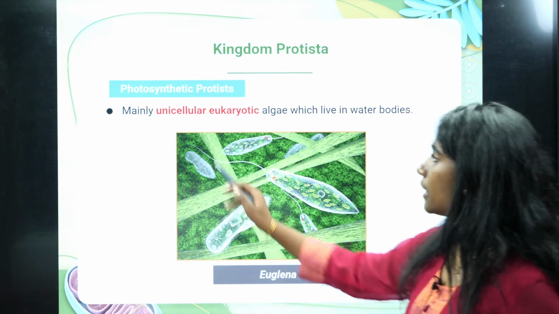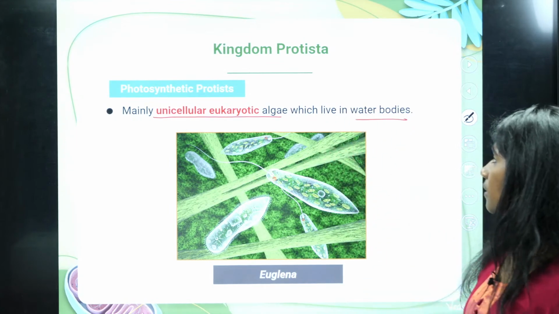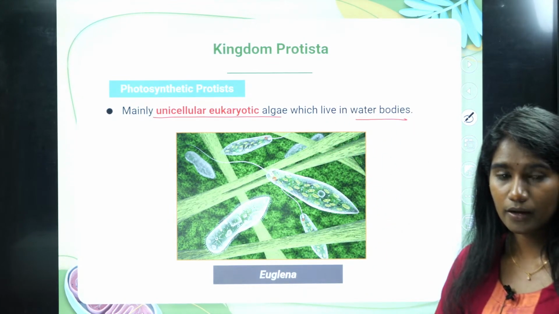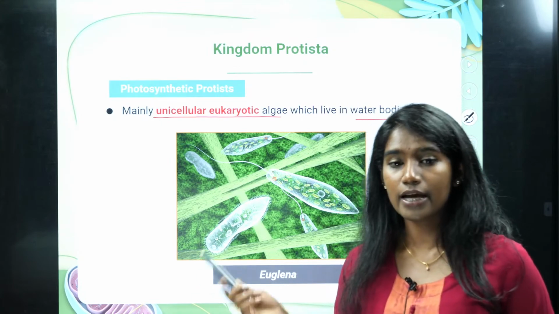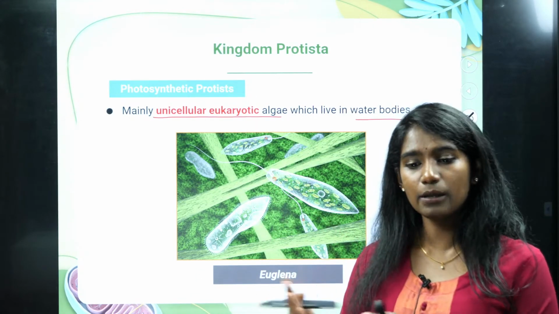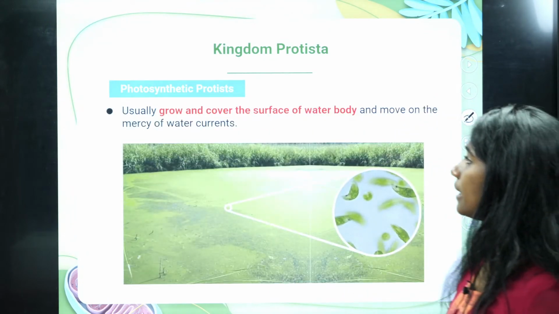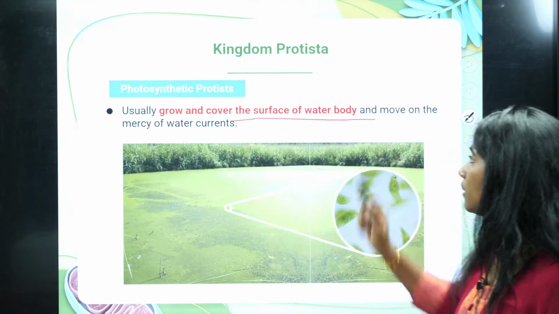Okay, see here, mainly the unicellular eukaryotic algae in water bodies prepare their own food. Therefore, they fall under photosynthetic protista. It is similar to plants. And then they usually grow and cover the surface of the water body.